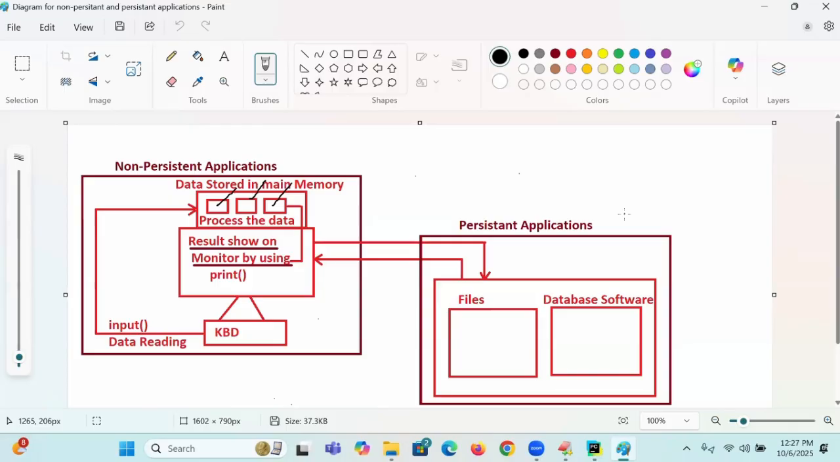Of course, the result has to be processed in main memory only. But the result is stored permanently in a file of secondary memory. Spell out file. Only secondary memory is the wrong answer. In secondary memory, you cannot store the data directly. You are storing the data in the form of a file. So data is finally stored in a file, and the file resides in secondary memory.